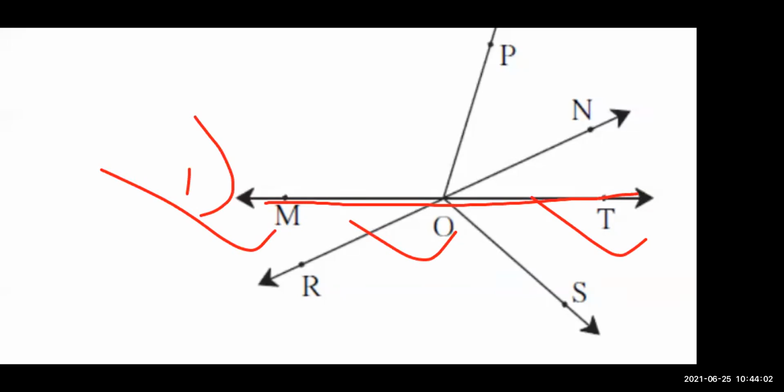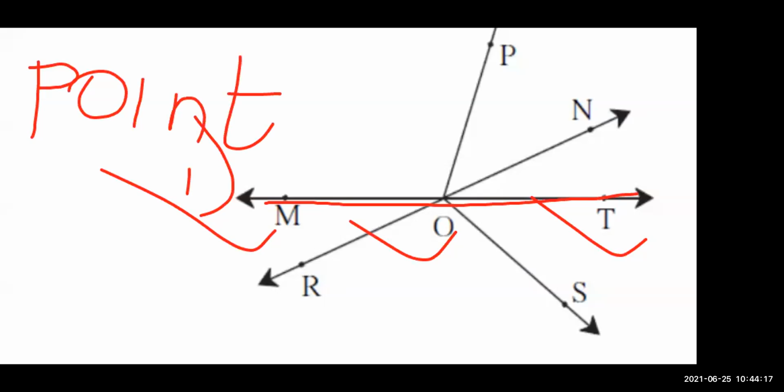So how are you going to write? There are some rules and regulations which you have to follow for writing the marks. So this is a point, so you will write point M, comma O, comma T. Is it clear? Point M, comma O, comma T. So the first collinear point we got.